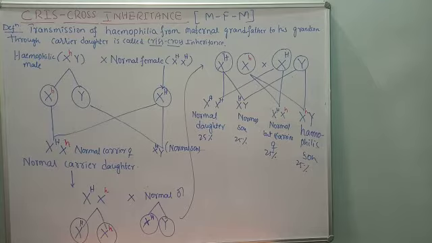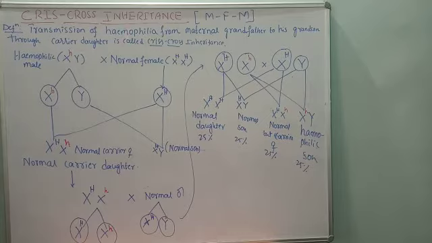So it is a phenomenon in which hemophilia or color blindness is inherited from the grandfather to the grandson through his daughter, and that is called crisscross. But the daughter should be a carrier, only then is it possible to inherit. One more point I want to make clear: the occurrence of hemophilia is more frequent in males than in females.